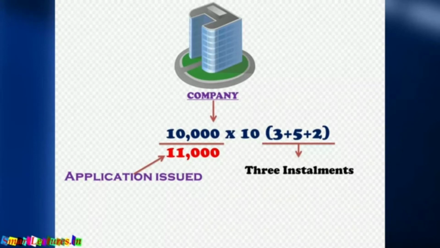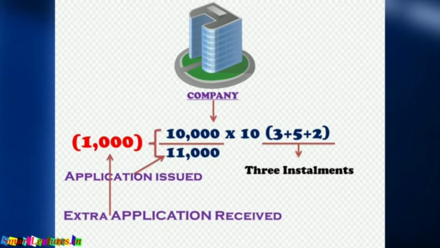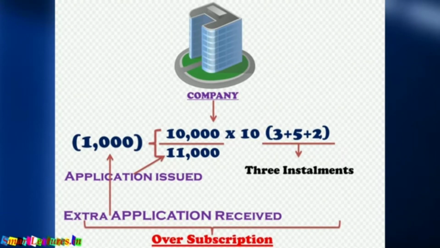One thing is clear: the company has received applications for an extra 1,000 shares. This is called oversubscription. Oversubscription means the company receives applications for more than the offered or issued shares.